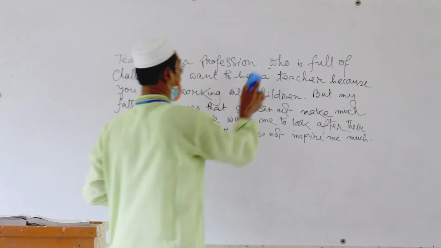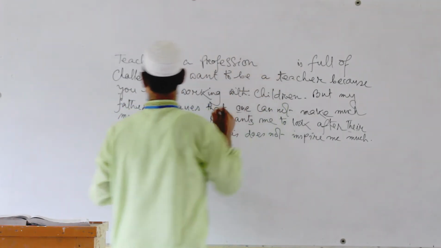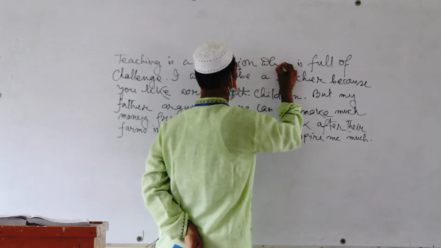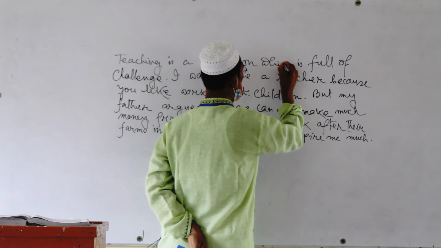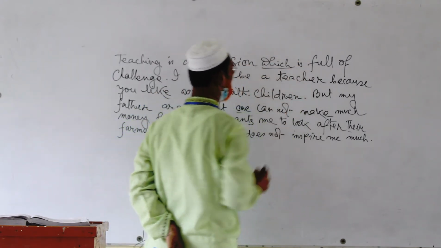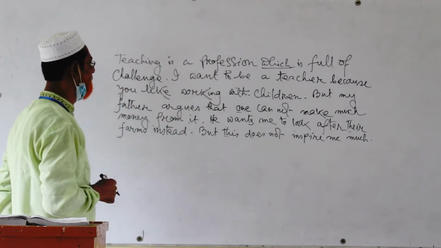Now omit who is and write which is. Teaching is a profession which is full of challenge. We should underline the words which is.